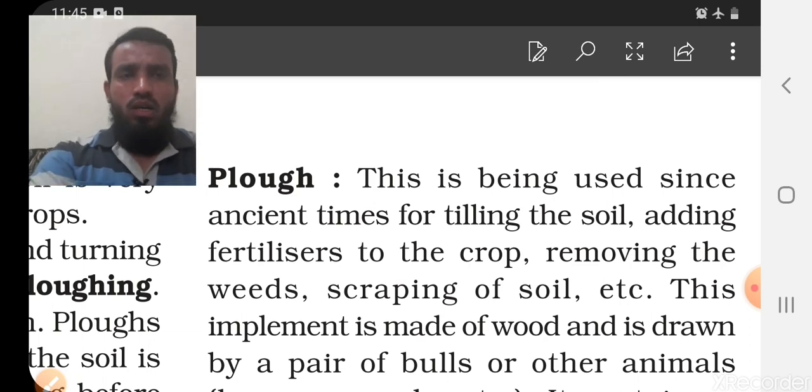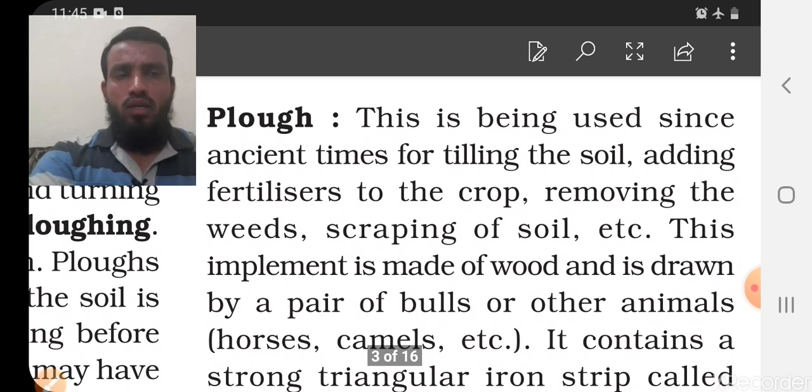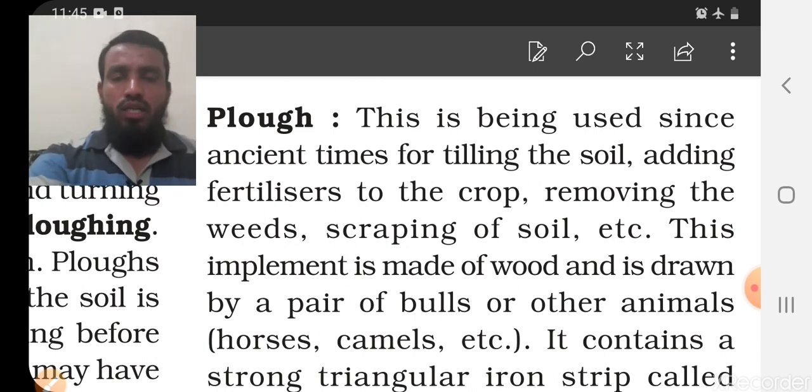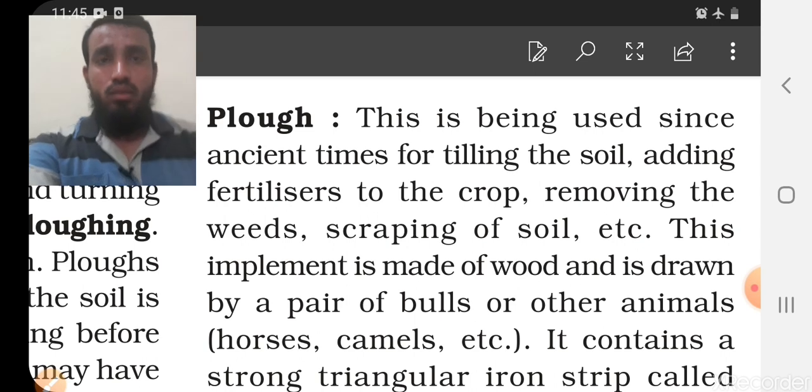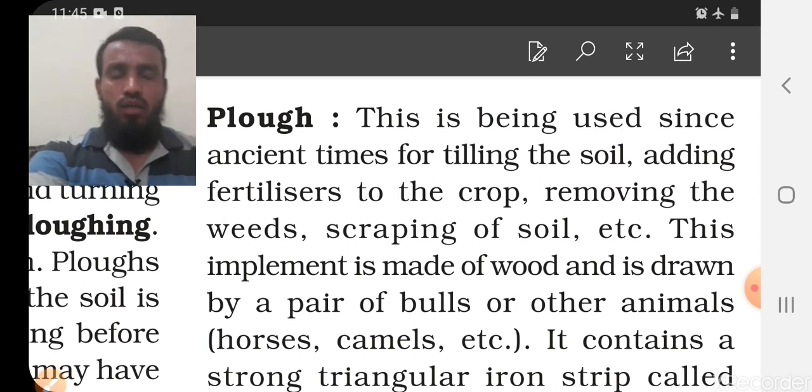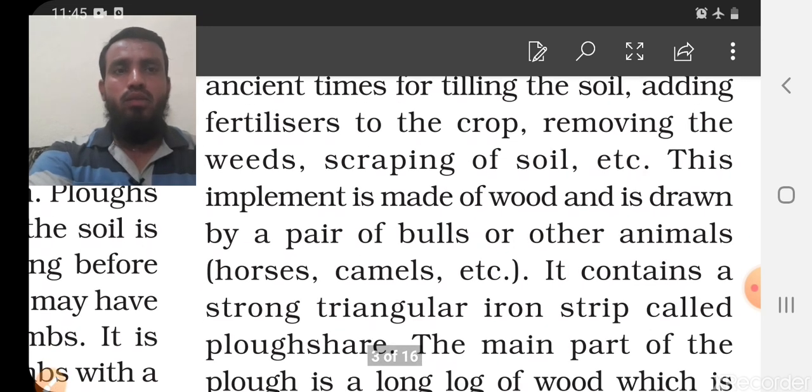Ancient people were also using this kind of technique, adding the fertilizer. At the time of adding the fertilizers we can also use the hoe, but basically it is used for removing the weeds. And what are weeds? Weeds are undesirable and unwanted plants, herbs and shrubs that grow on the soil that are not required by us. Such things can be removed with the help of this hoe.